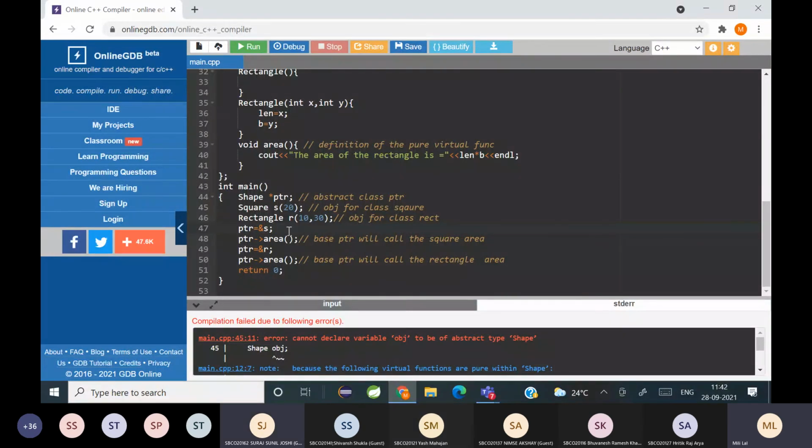It is storing the memory address of that object. Or you can say that pointer is pointing to the address of the derived object. Now suppose you delete the derived object. Sorry, you delete the base pointer.